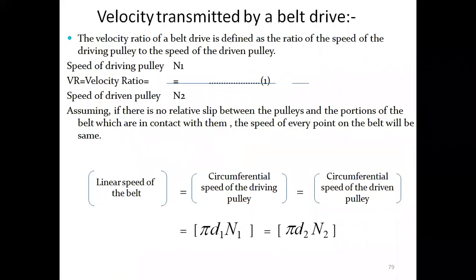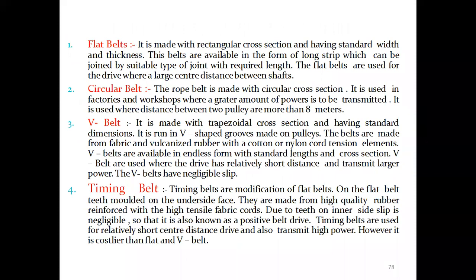Flat belts have a rectangular cross section with a standard width and thickness. These belts are available in the form of long strips, and they are used for drives where there is a large center distance between the shafts. Whereas a circular belt has a circular cross section, so it is used in factories and workshops. It is used where the distance between two pulleys is more than 8 meters.